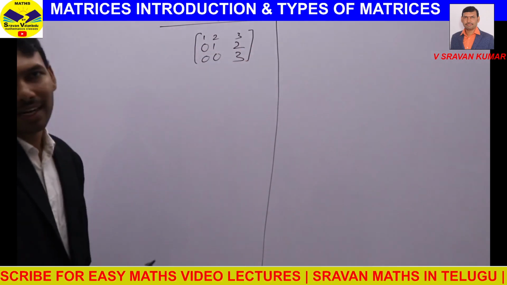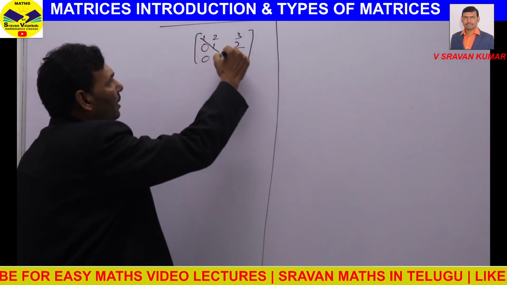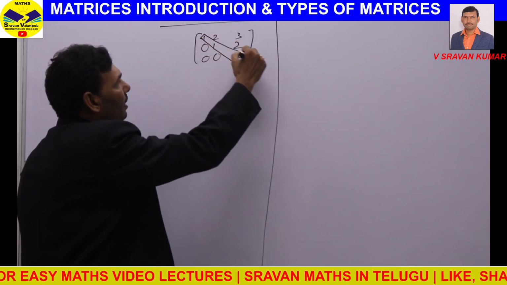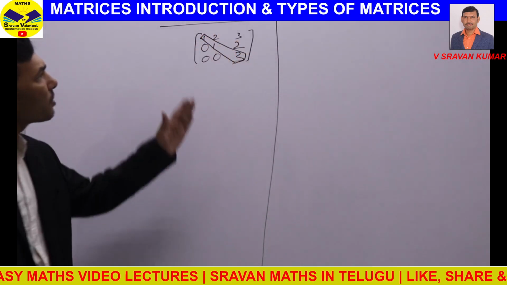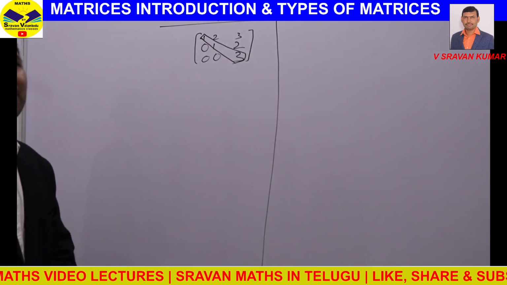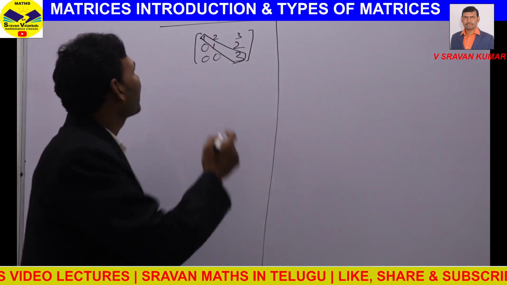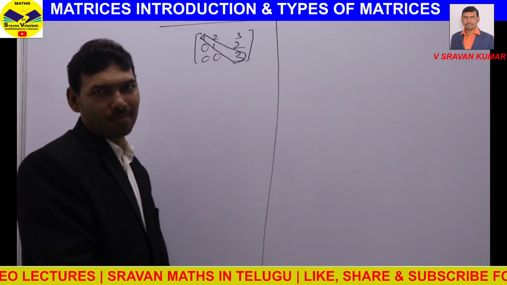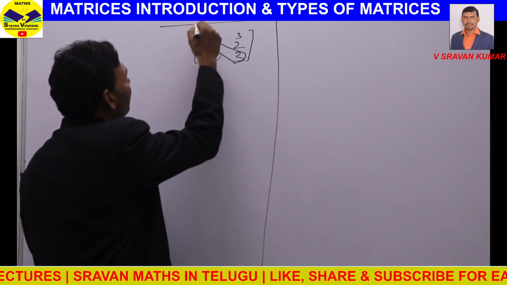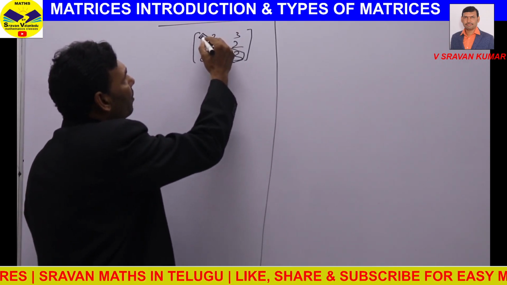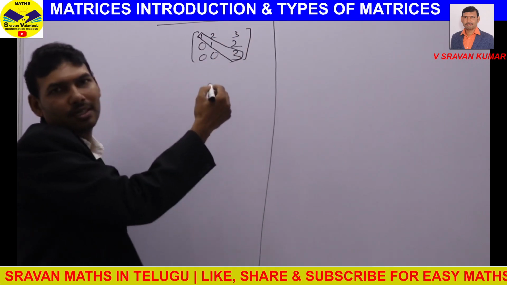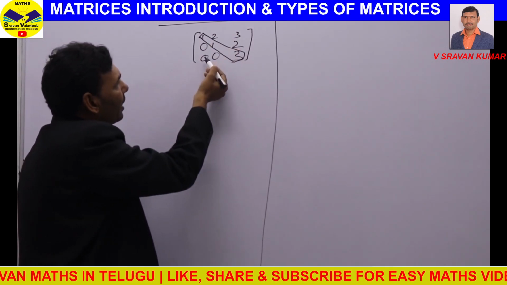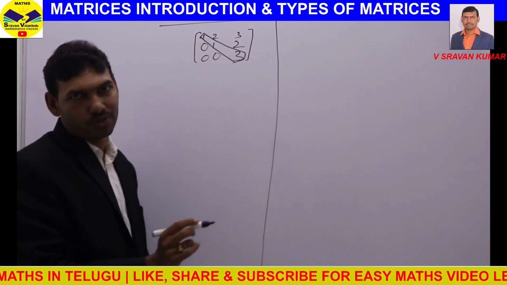See here, this is the principal diagonal. All the elements below the principal diagonal are 0. The name says upper triangular, that means you will have a triangle on the upper side, and below it you will have all zeros.